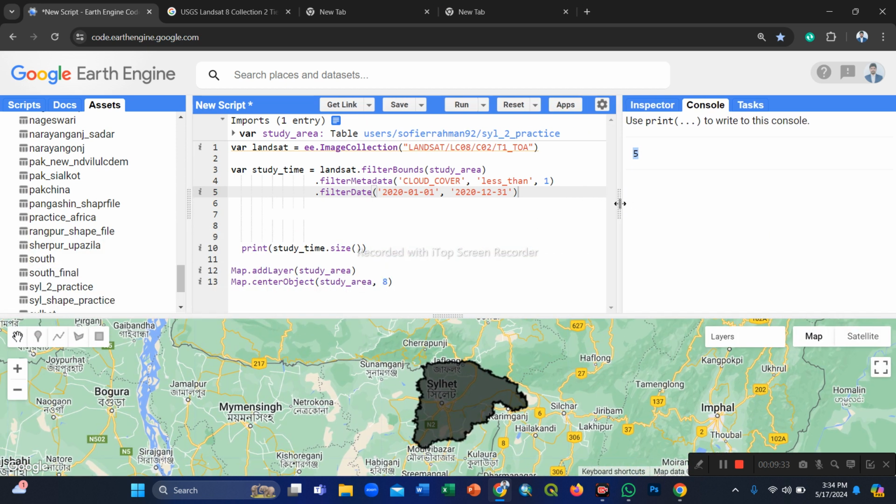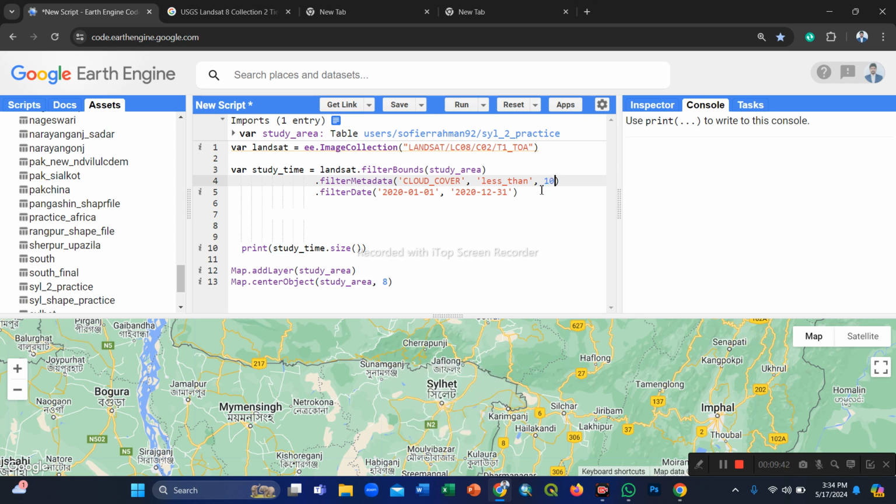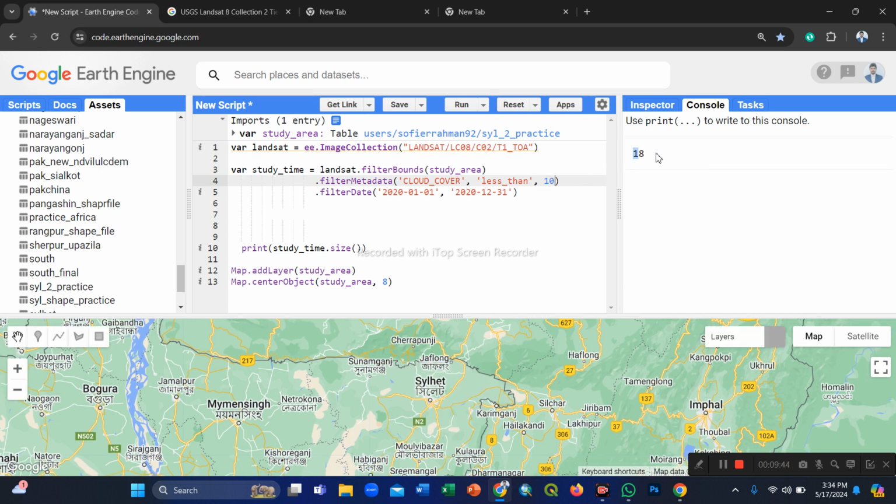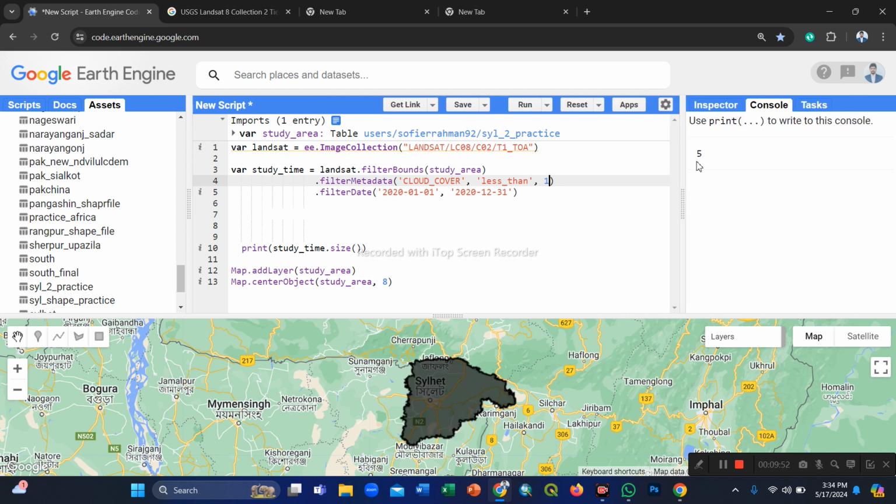Now these 5 images. If I increase this metadata to less than 10%, we get 18 images. Hopefully less than 1%, 5 images are enough for me. So that's why I put here the less than 1% cloud pixel percent or cloud cover.